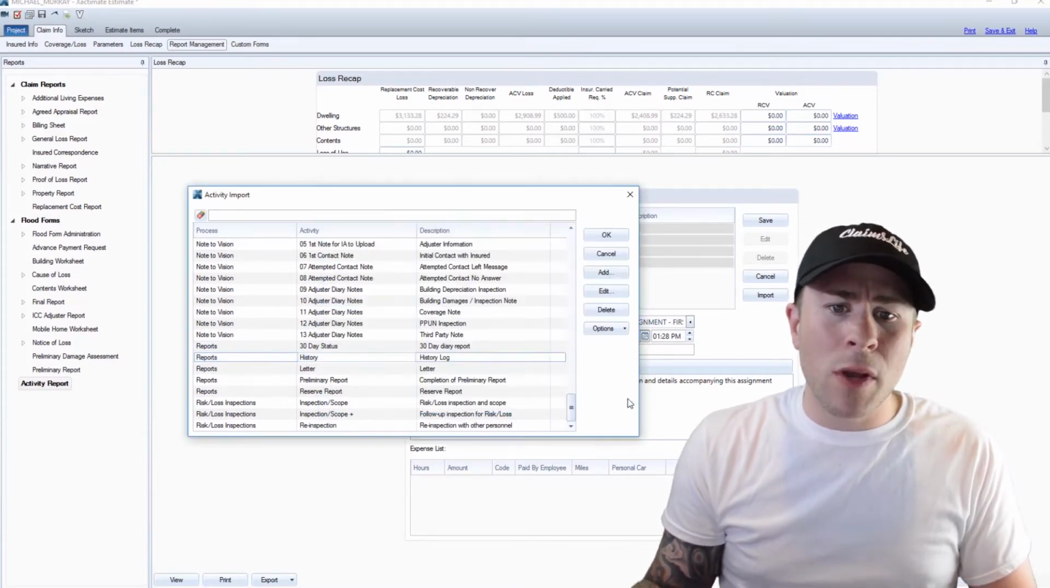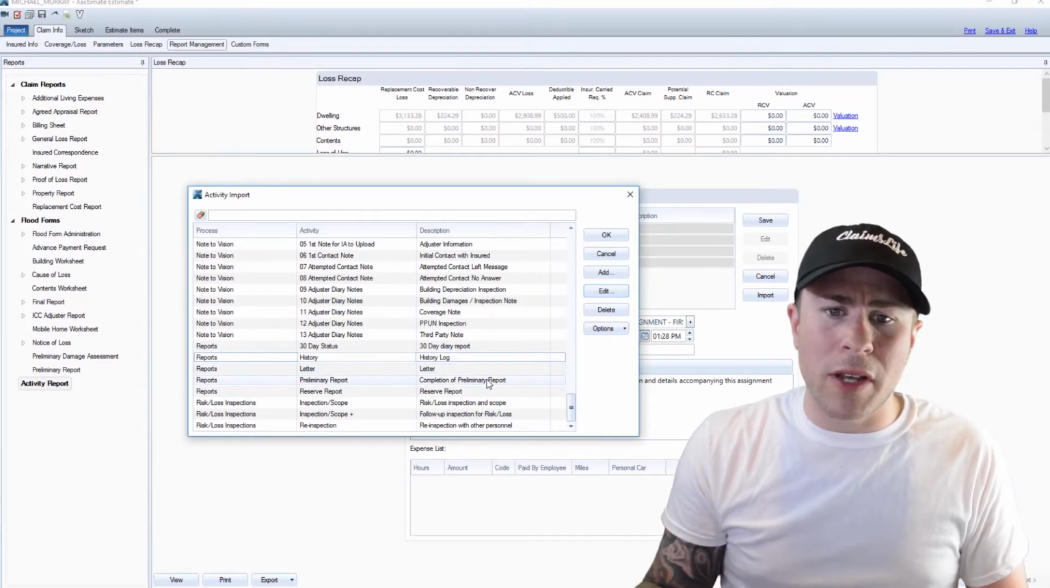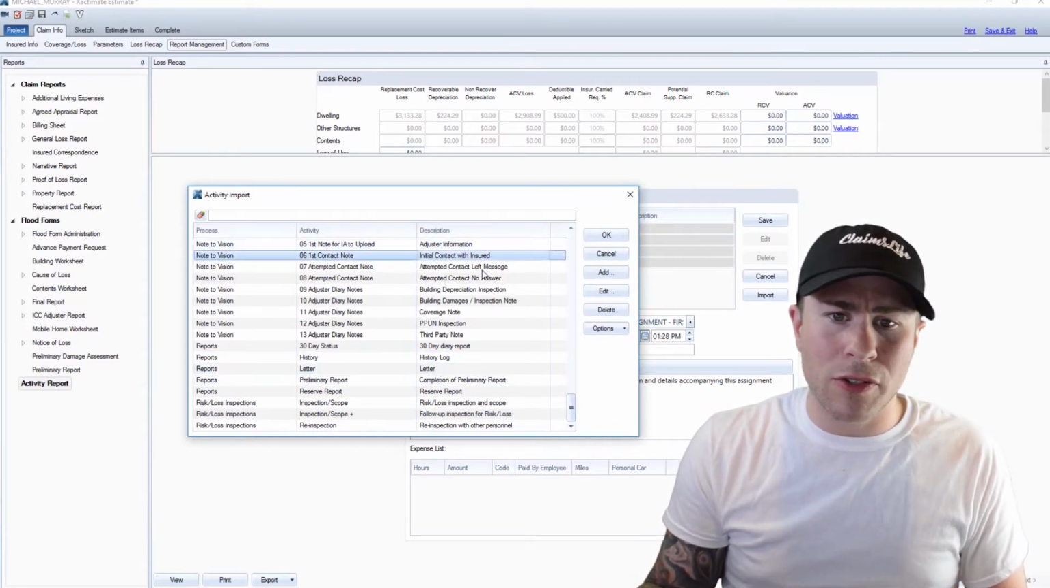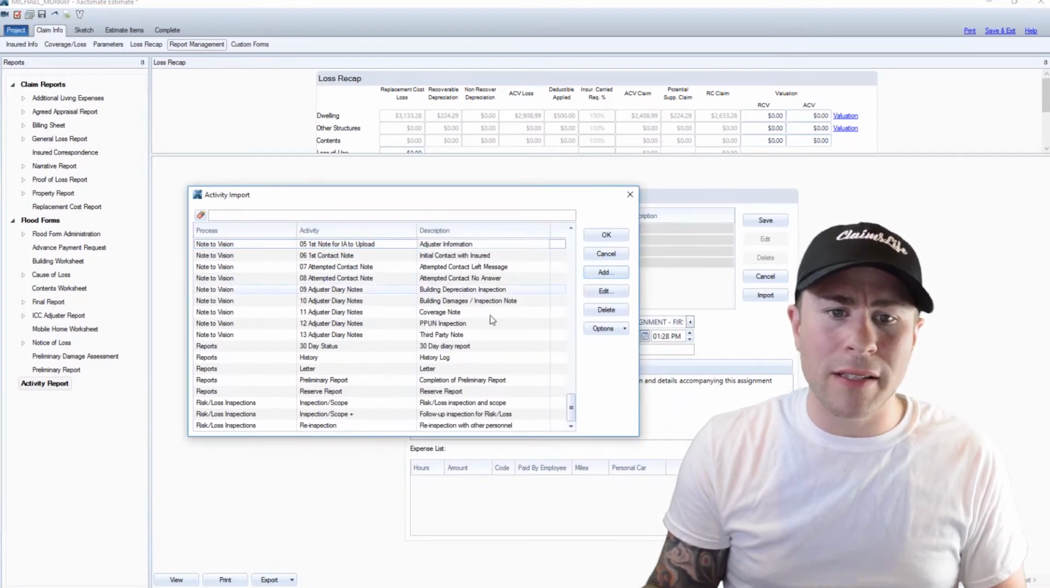All right. So they give you a bunch of notes and initial contact. Yeah, initial contact with the insured. Adjuster information down there. There's a lot of stuff here.